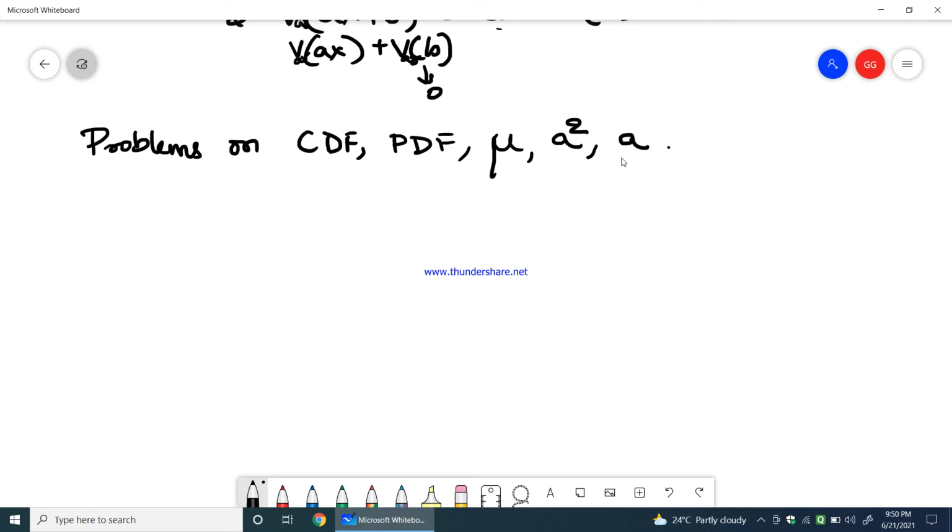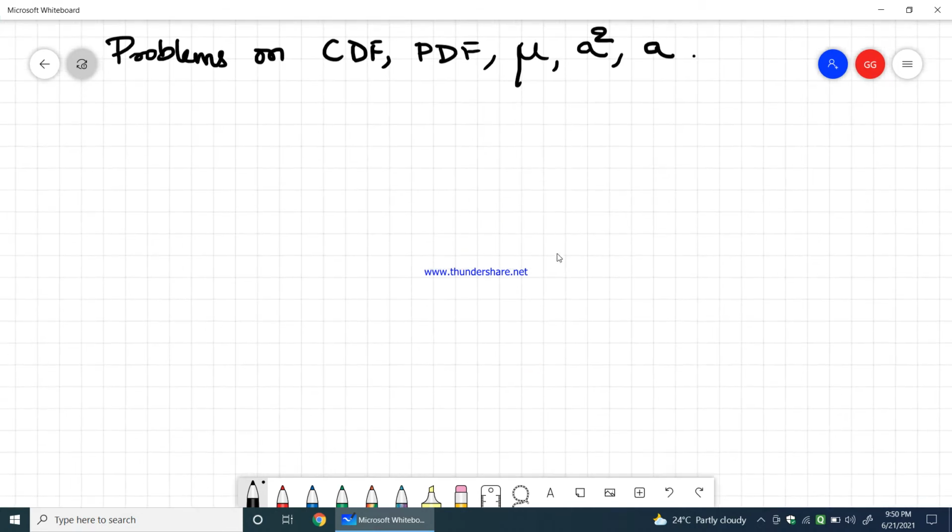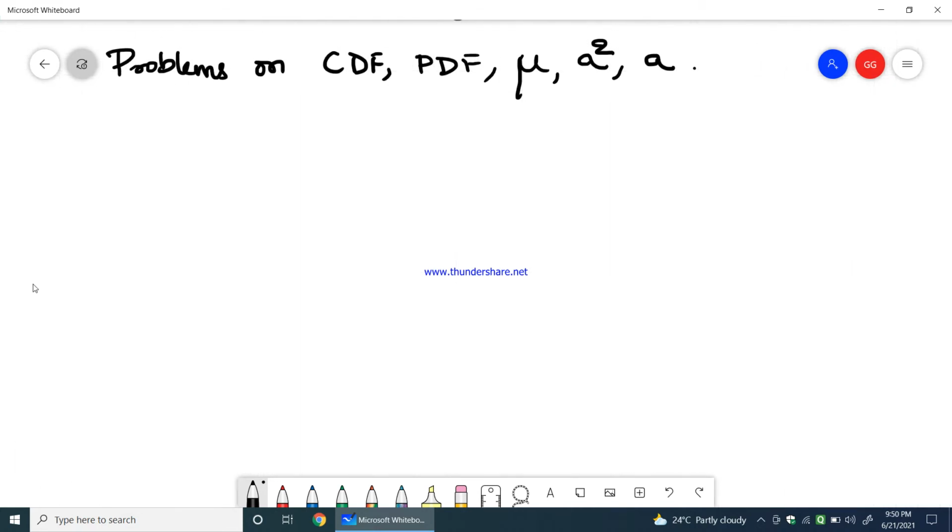Okay, so let us take the first problem. So the CDF for the random variable. What is CDF? Cumulative distribution function, right?